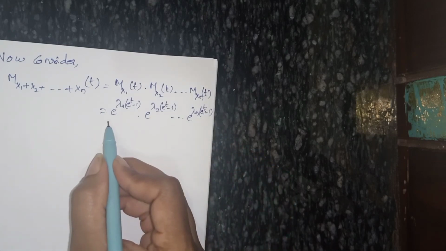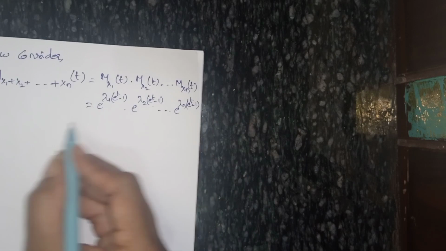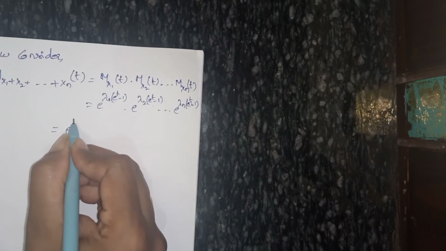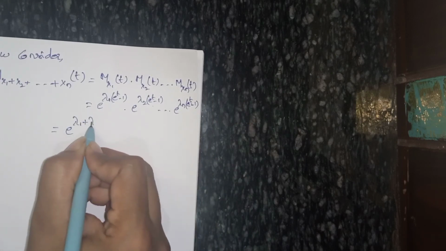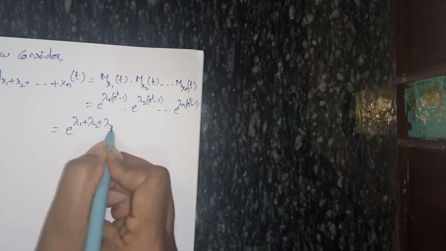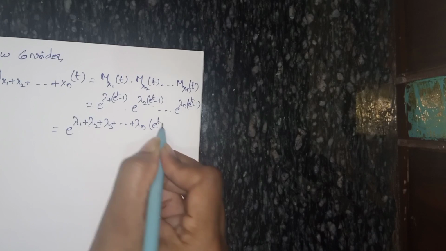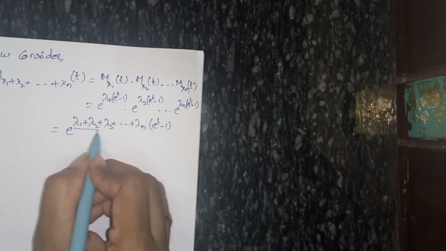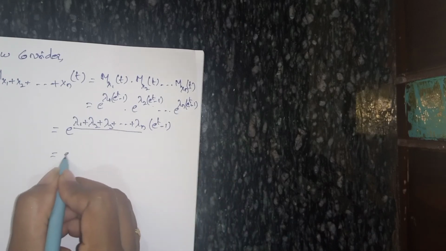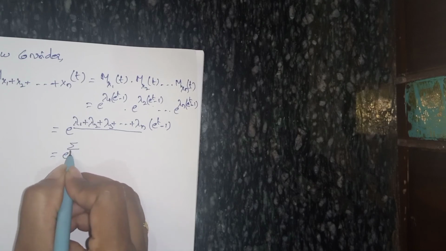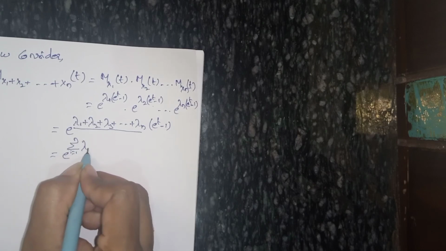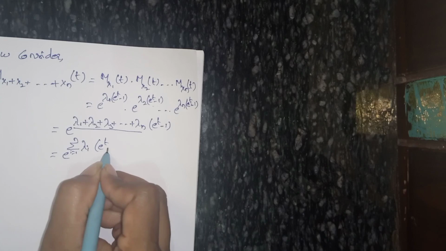As we know, here we can add the powers. So that equals e to the power of lambda 1 plus lambda 2 plus lambda 3 plus and so on plus lambda n, into e power t minus 1. We can write this as e to the power of summation i equals 1 to n lambda i into e power t minus 1.